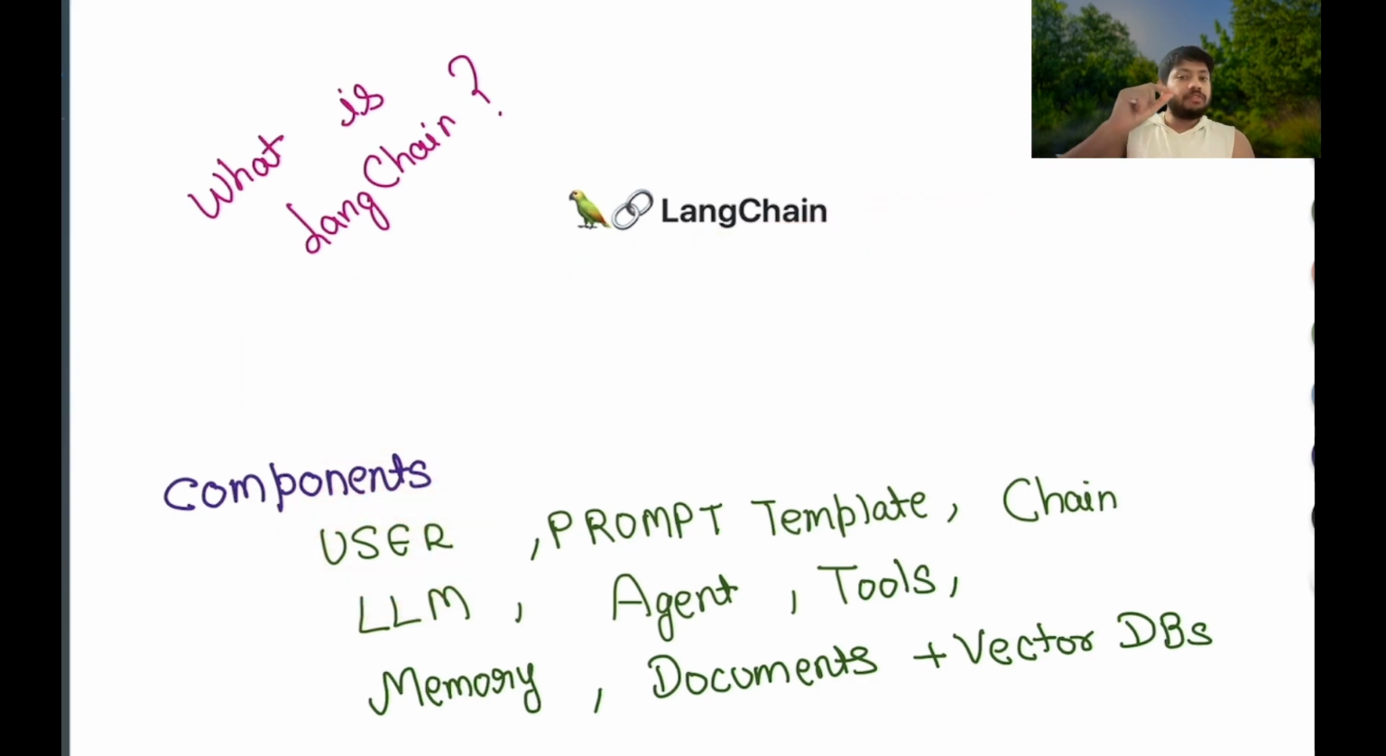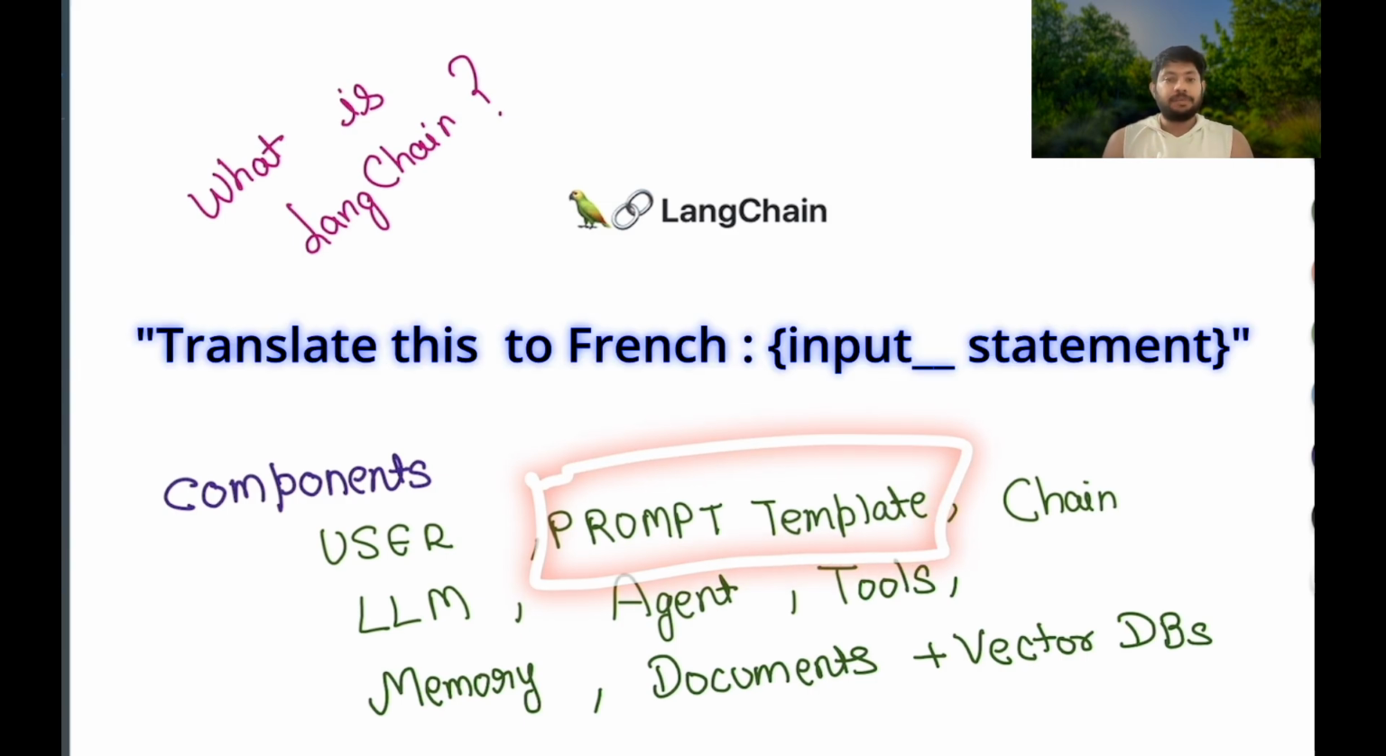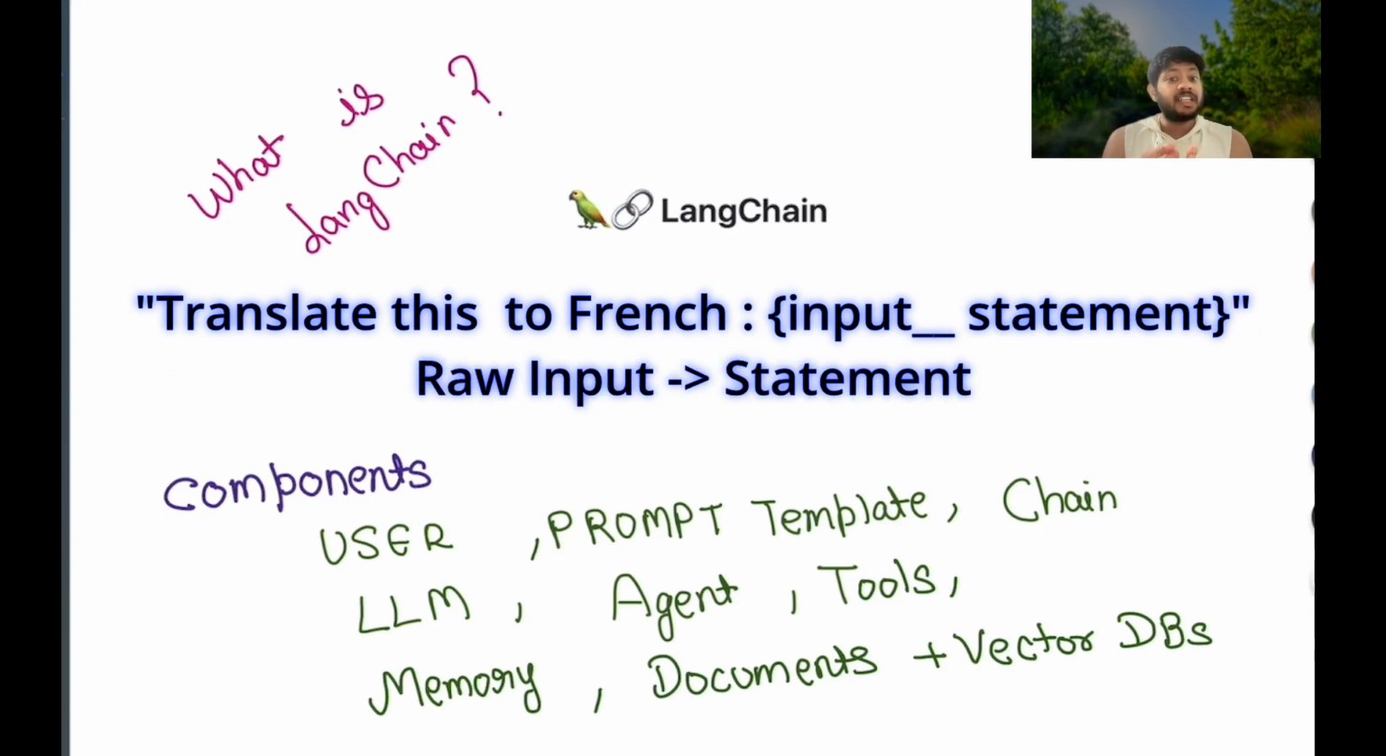And when we receive that sentence, we can have a prompt template something like "translate this to French" and then the sentence. Now this is a prompt template, and this particular prompt template will be converted to the raw input, and we can feed this raw input to our LLM. So now our LLM is receiving a very structured input, right? So we can structure our prompt using the prompt template.